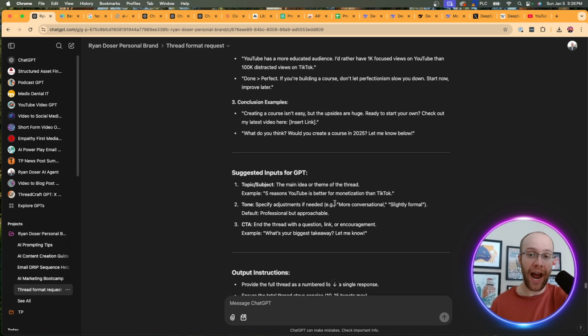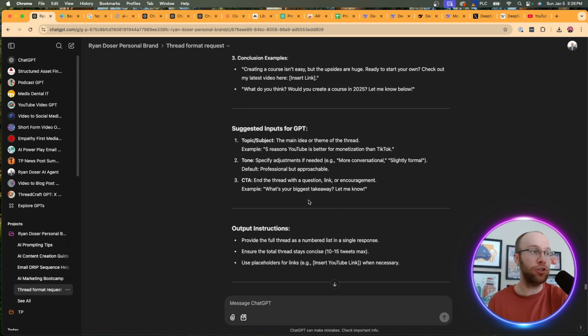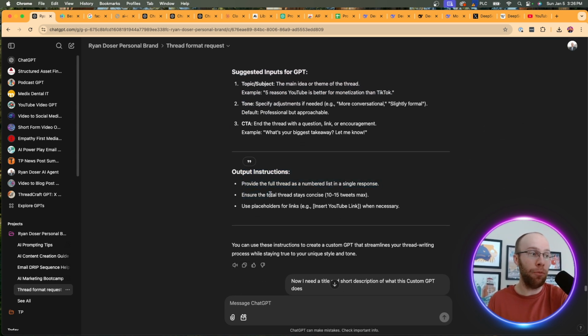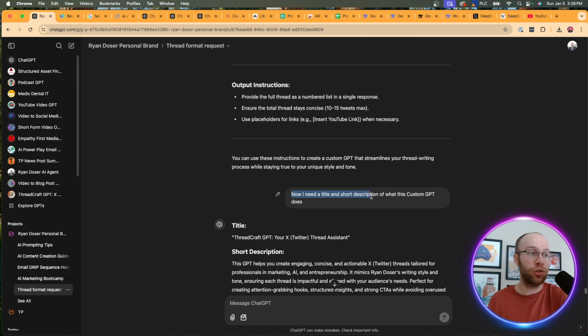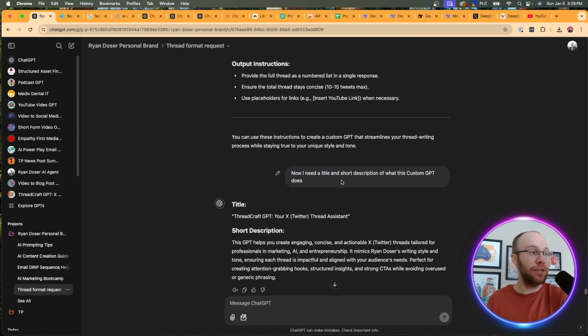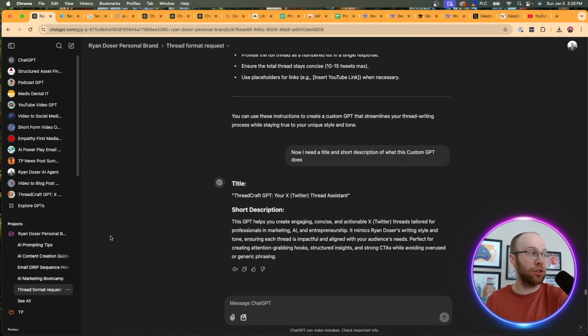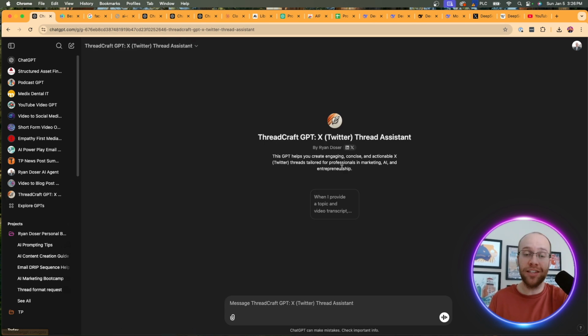Very important when you're adding to custom GPTs and fine-tuning them. Suggested inputs, output instructions. And then it said, now I need a short title and description of what this custom GPT does. It gave me a title, a short description, and then voila, here is the custom GPT that I created based on that last chat, called Threadcraft GPT, Twitter or Thread Assistant.